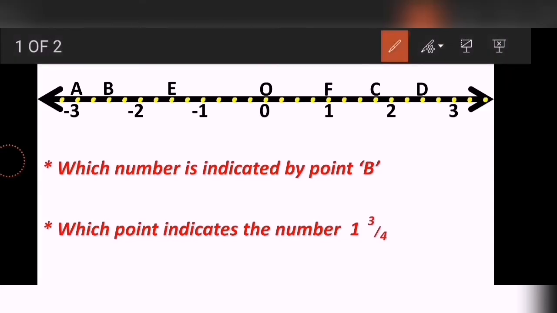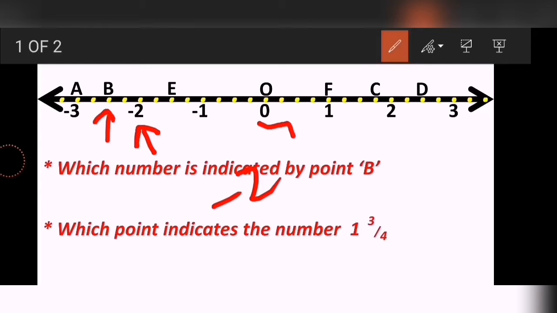The question says, which number is indicated by point B. So where is the point B? First of all, locate its position over here, okay. After that, try to understand this part. Point B, see, first of all, minus 2 is the complete number, okay, so write minus 2. Then after minus 2, B is located on the second point, keep it in mind, okay. That is the first thing to be observed.